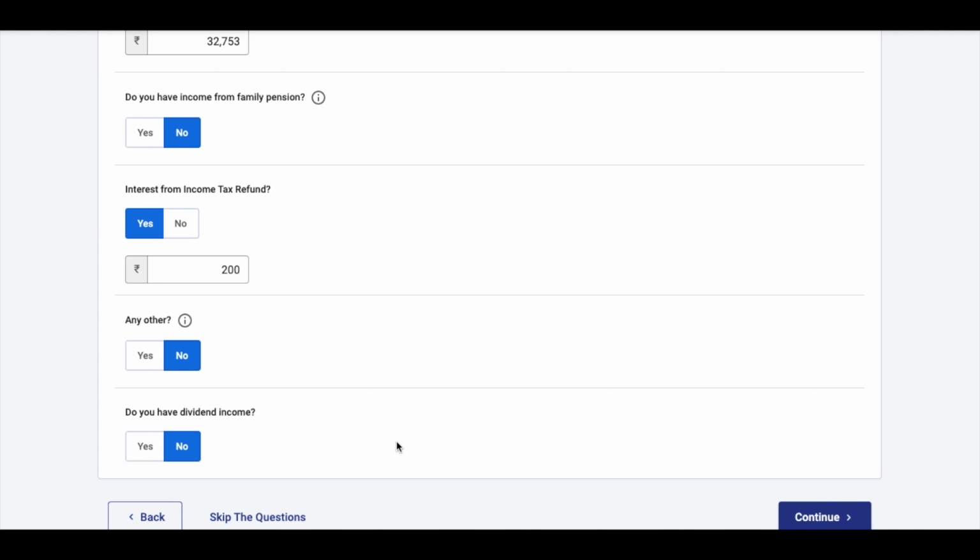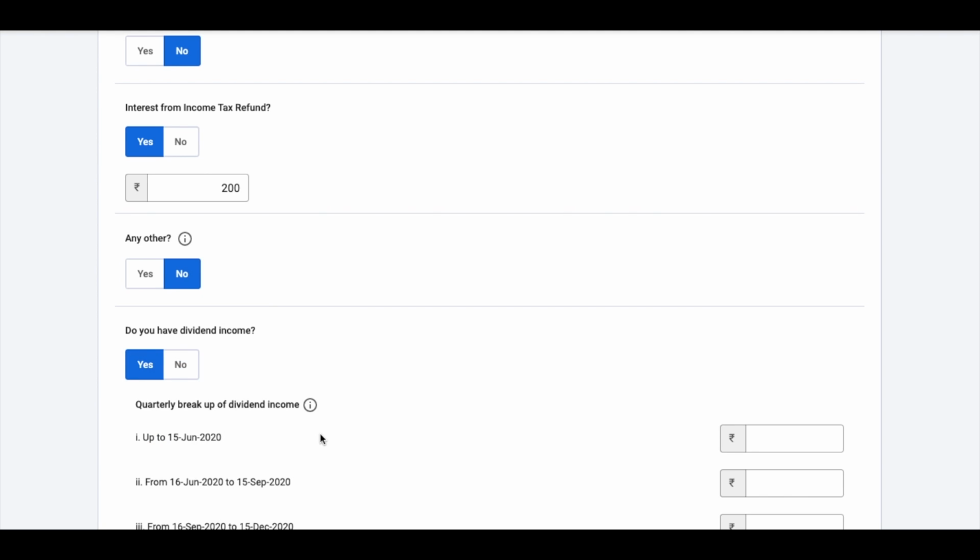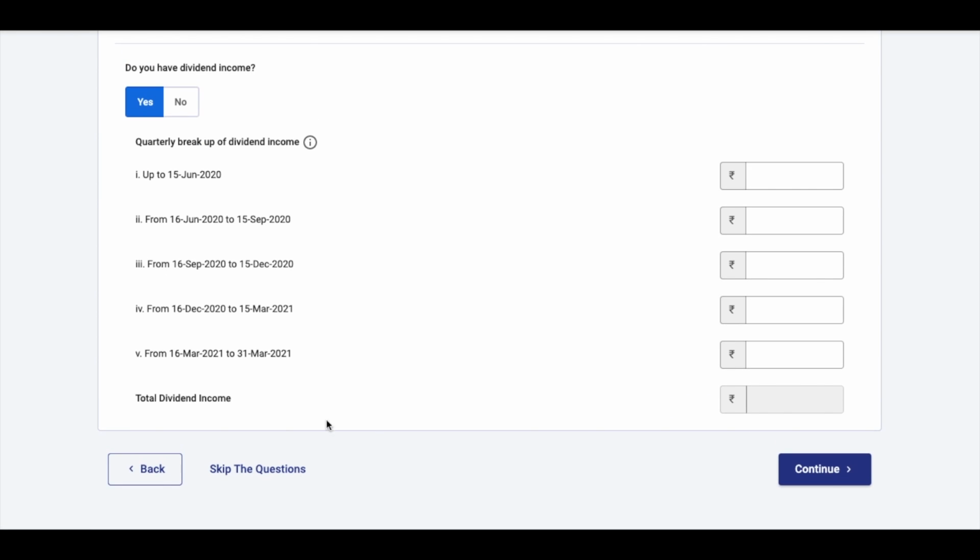And then it asks you an important question: do you have any dividend income? So if you have any dividend income, you can show it here. So suppose you're holding shares, but during the year you haven't sold any shares, so there's no capital gain. However, you have received dividend against those shares. So you can disclose all the dividend income here. You can say yes and you can disclose it. When did you actually receive this income and how much did you receive?